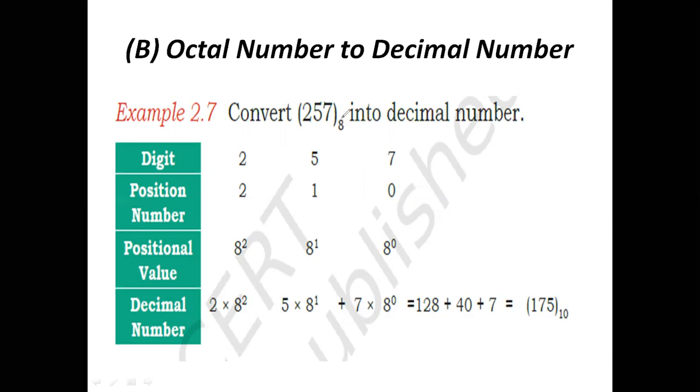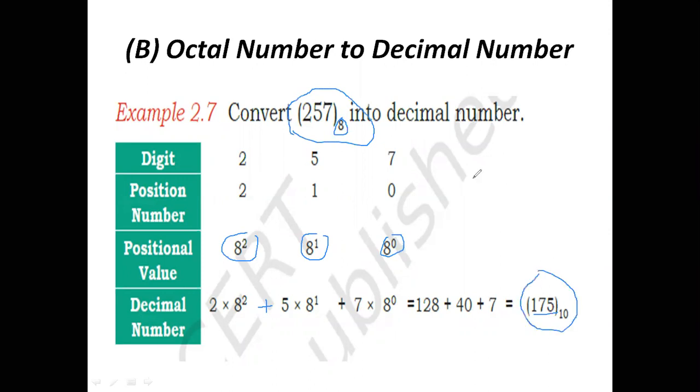So we are indicating 8 power 0, 8 power 1, and 8 power 2. And then 2 into 8 power 2, 5 into 8 power 1, 7 into 8 power 0. After adding all these numbers, what is the value we are getting? 175. This octal number has been converted into a decimal number.